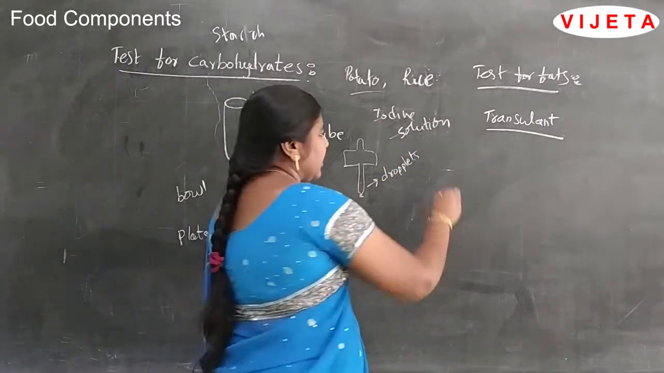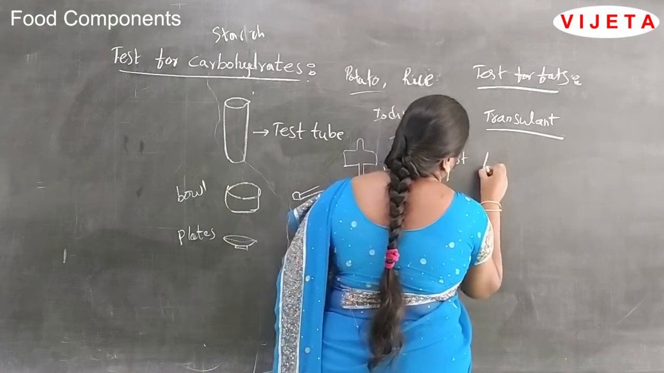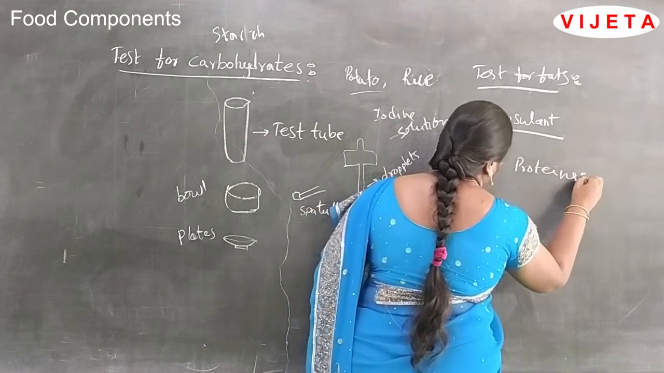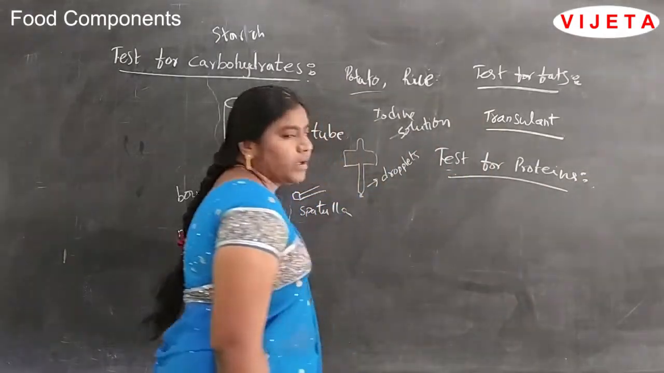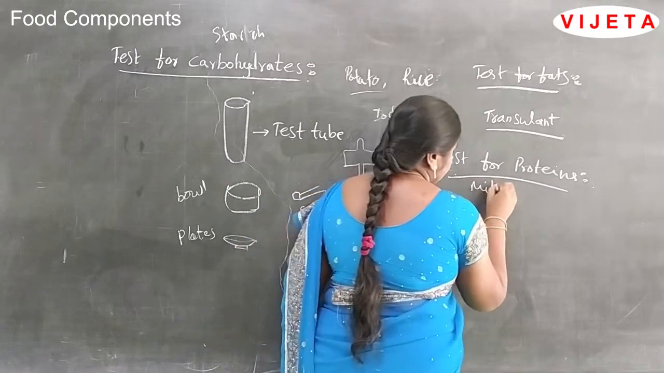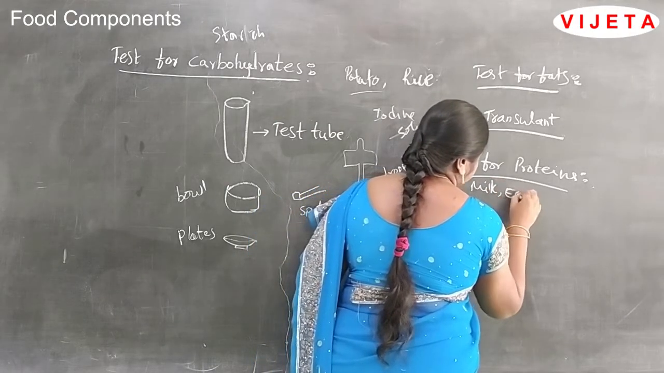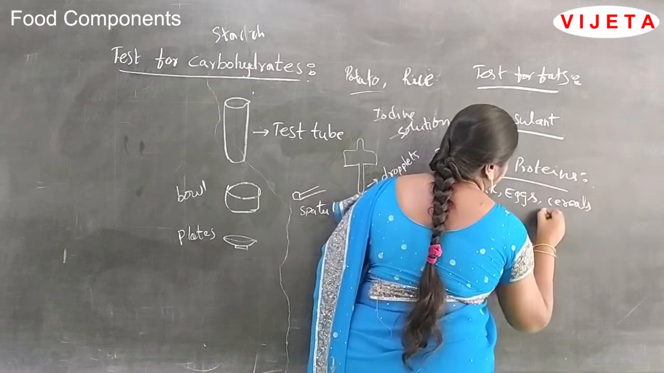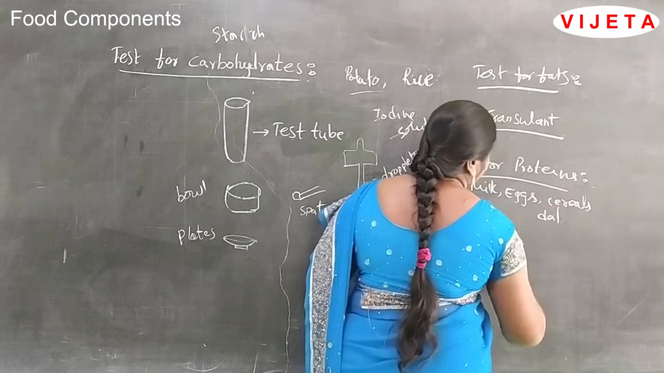And the next one is the test for proteins. Here, proteins are present in milk, eggs, cereals and dal, cooked dal.